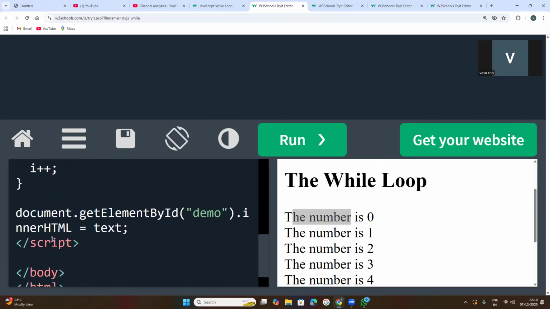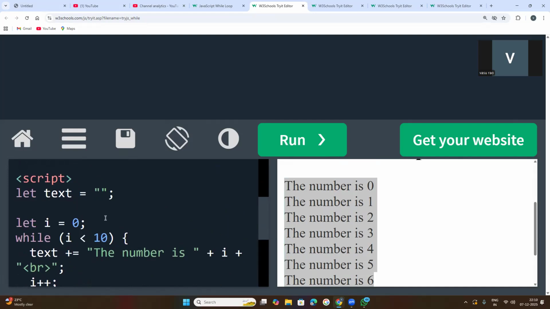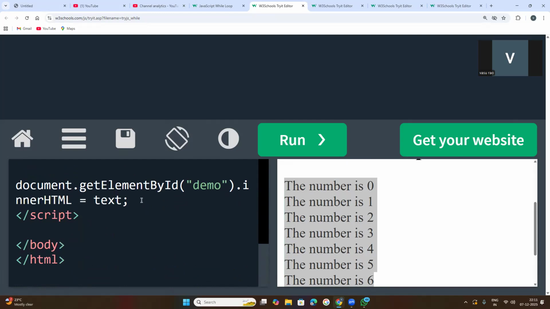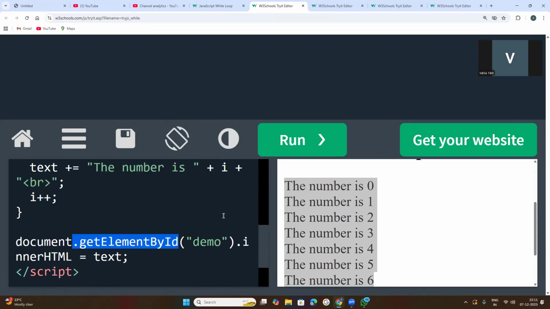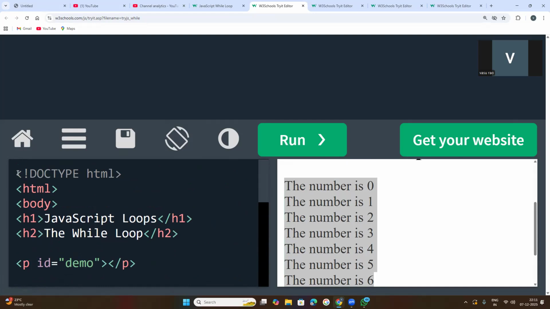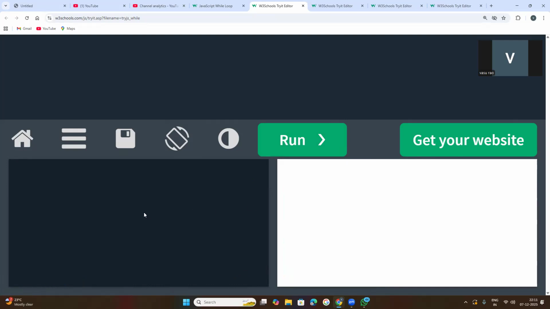To get this type of display on the screen, the getElementById method, which is the mostly used HTML method, is used. This is the ID attribute created in the paragraph element start tag. The ID attribute is assigned the value demo, and we need to pass that in the getElementById method. Now let us write the total code from the start. I want to delete all the code here, so there is no code.